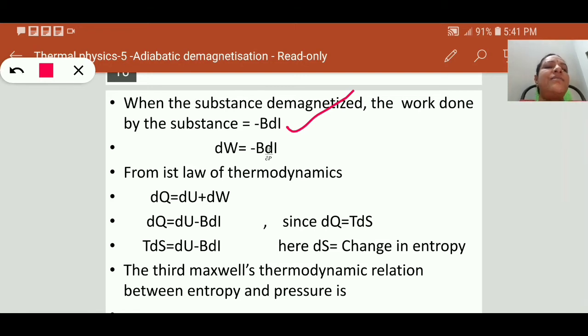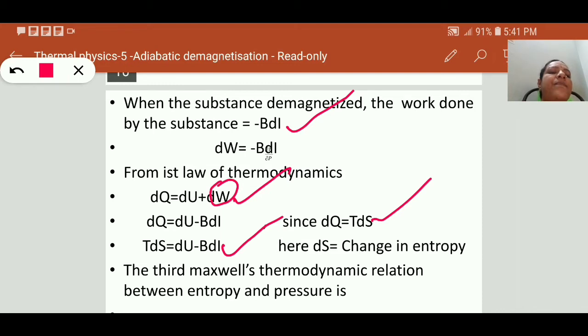Just use the first law of thermodynamics, dQ is equal to dU plus dW. Next, dQ is equal to dU minus BdI, substituting minus BdI in place of dW. Already we know that according to the second law of thermodynamics, dQ is equal to TdS, so TdS is equal to dU minus BdI.